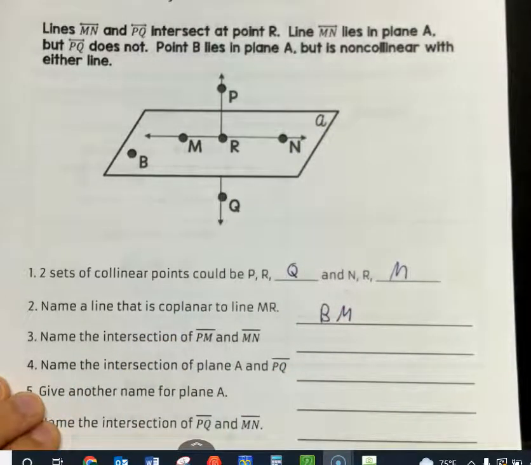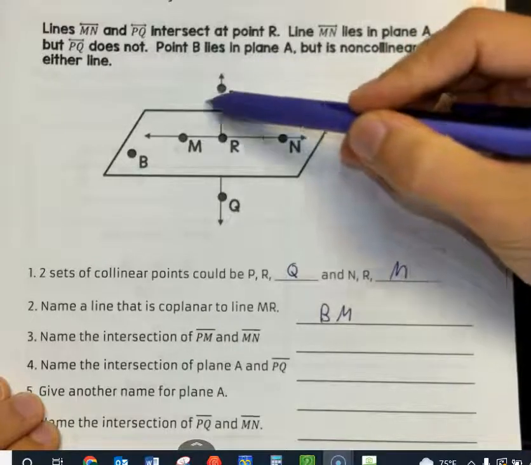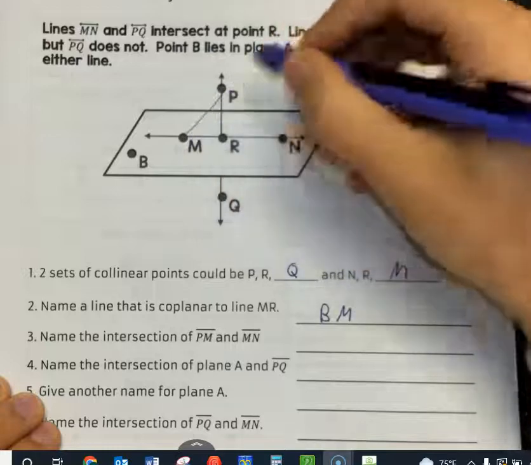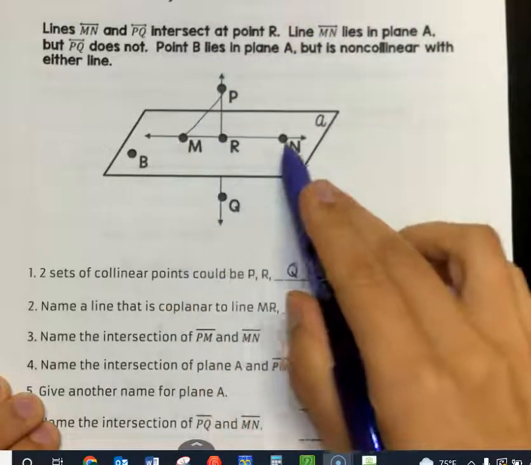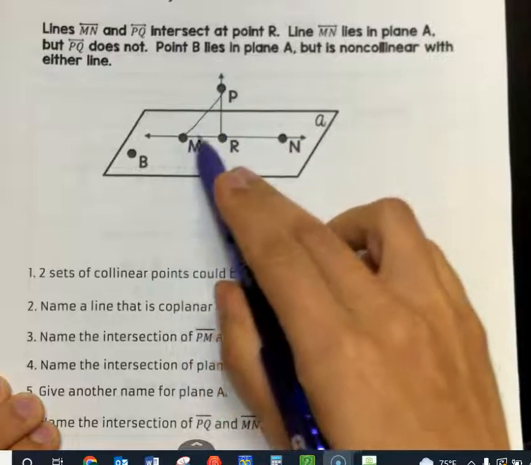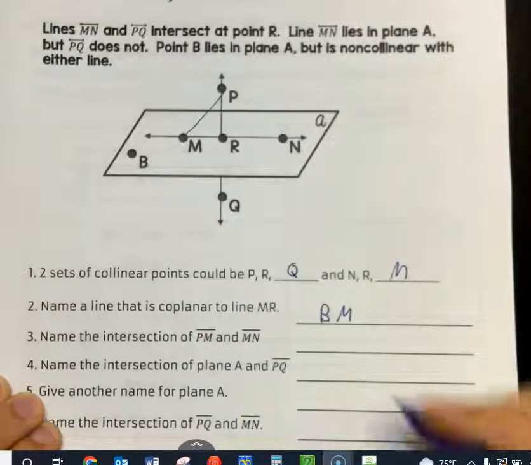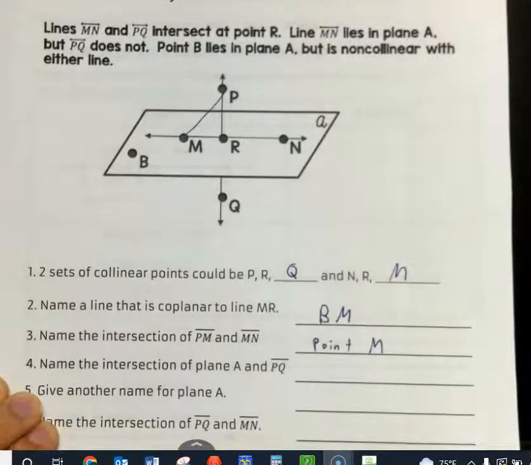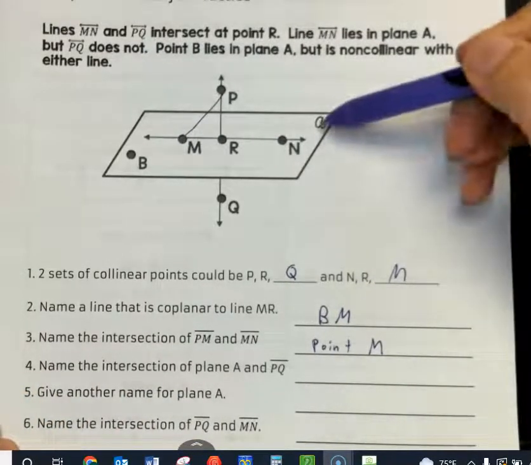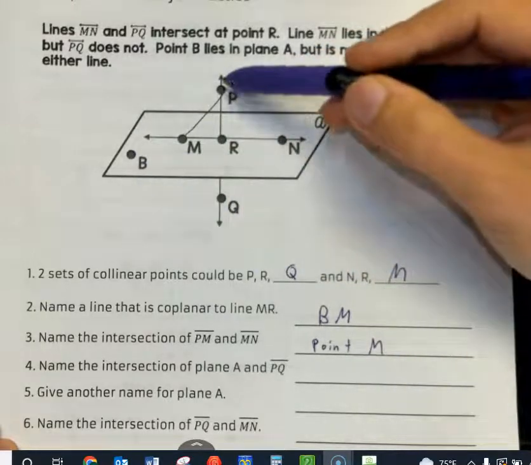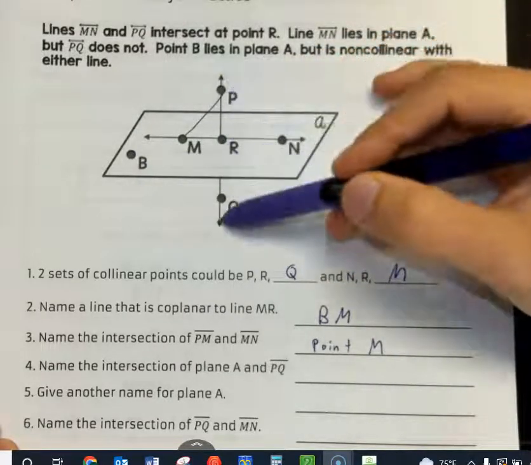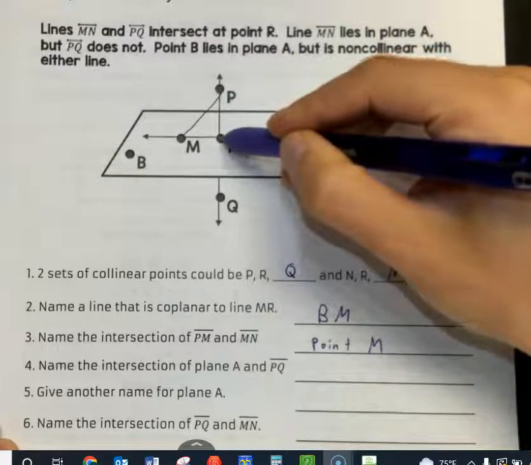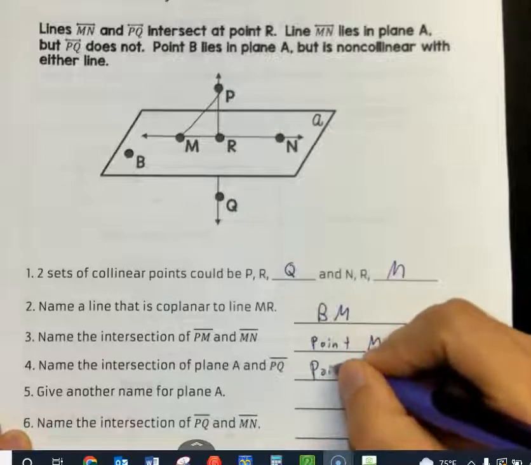Name the intersection of PM and MN. So we've got PM, goes like this, and MN right here. What do they both have in common? They both have point M in common. Intersection of plane A and PQ. So we have the plane and the line PQ. What does the line PQ and this plane have in common? They have this point R in common.